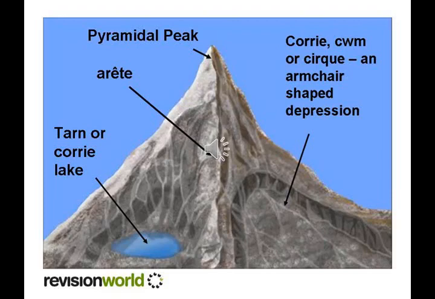So if two cirques meet at one place, it forms an arete. When three or more cirques meet at a place and join together, it forms a pyramidal peak. You can see in this picture. Cirque, another name was corrie, is mentioned in this picture.